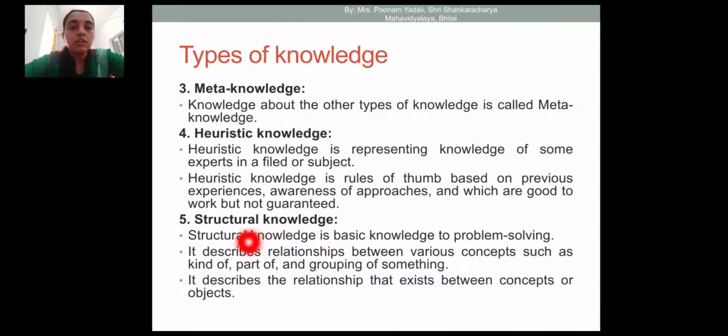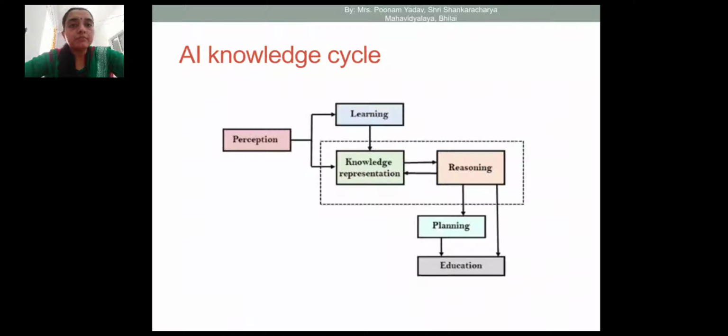Then structured knowledge. It is basic knowledge for problem solving. It describes the relationships between various concepts such as kind of, part of, and grouping of something. It describes the relationship that exists between concepts or objects.